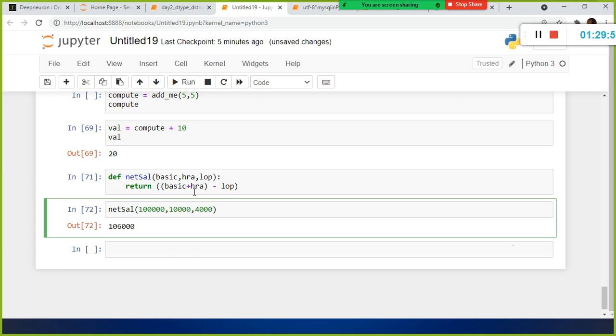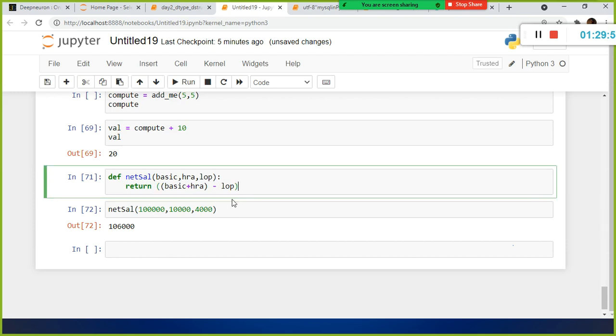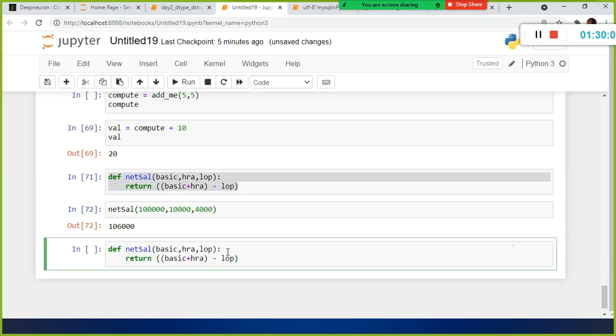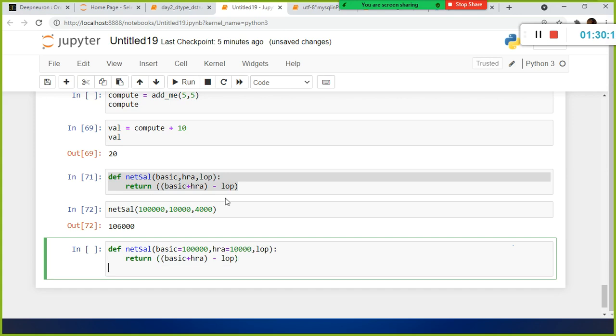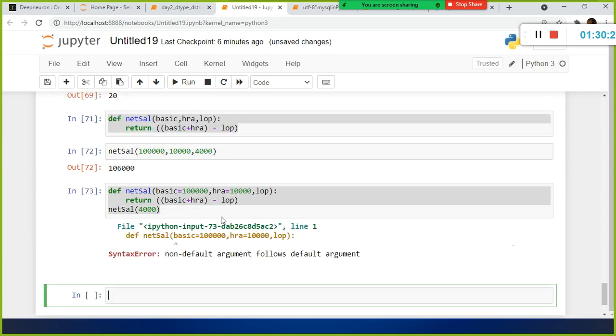So the next one is, I just wanted to assign the default parameter. So what is the default parameter? Listen, instead of passing the values here, I am going to say 100,000 directly here. And HRA is equivalent to 10,000. And LOP I am not going to pass it here. Net sal of what is that? LOP is 4,000. Will it work? Will it work?